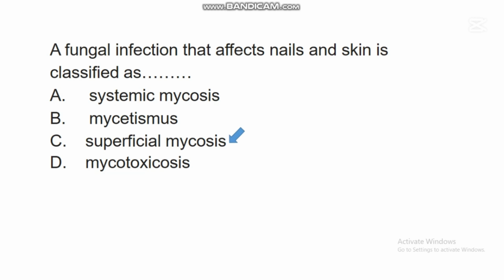Fungi are organisms that survive by breaking down the remains of dead plants and animals. They cannot carry out photosynthesis, so they can affect different environments.